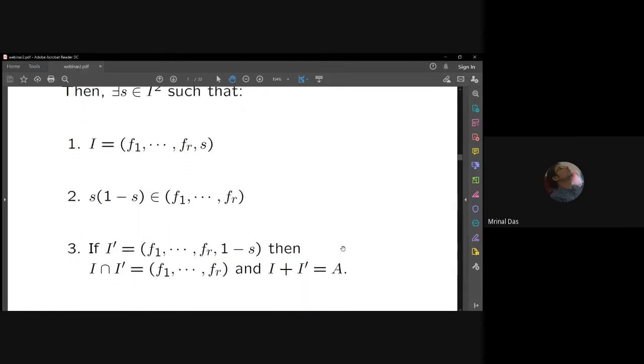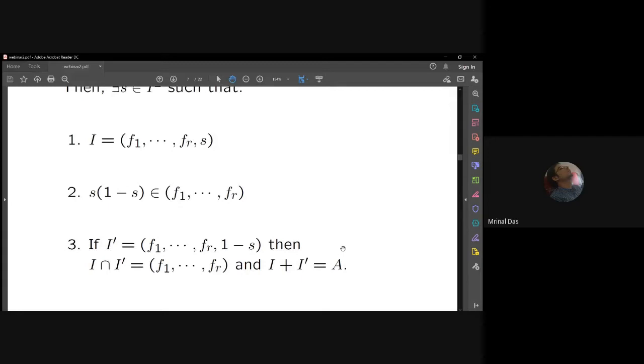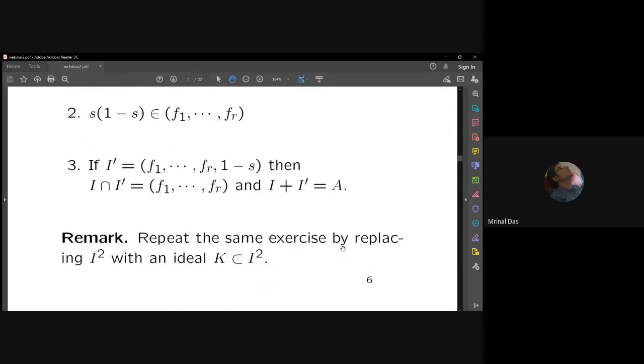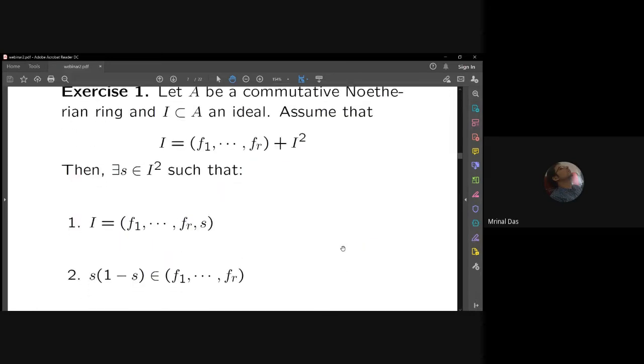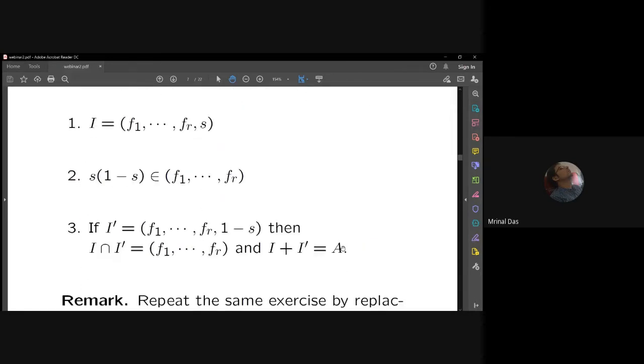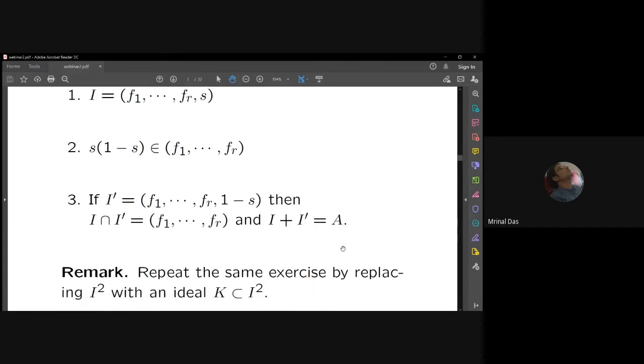And there is a variant of this result which I will also need. So one can repeat the same exercise by replacing I square with a smaller ideal K contained in I square. So again, the same conclusion will hold. And I will need that remark. So this was exercise 1.